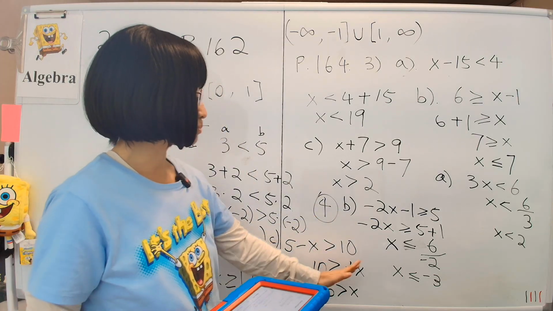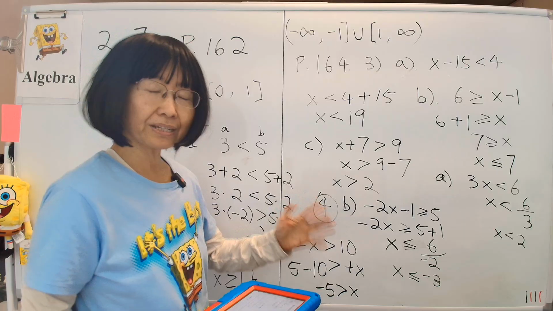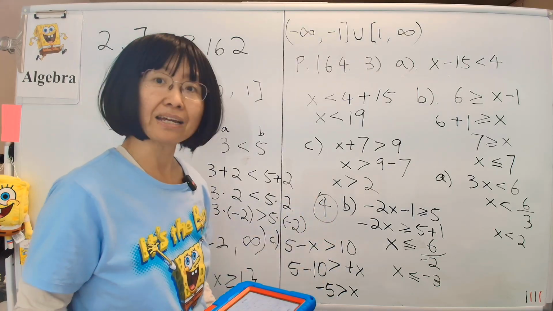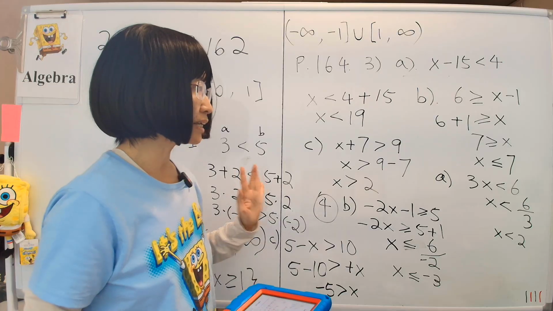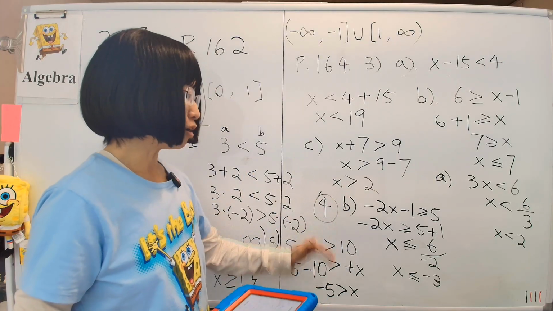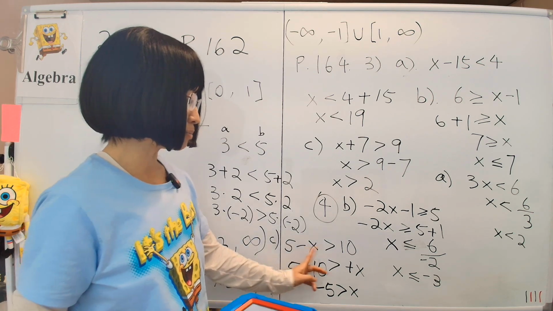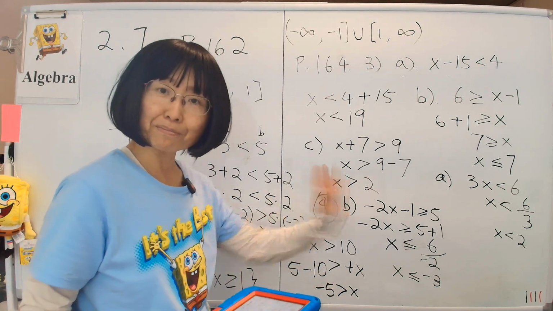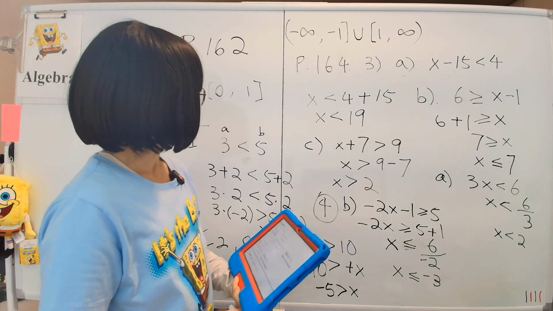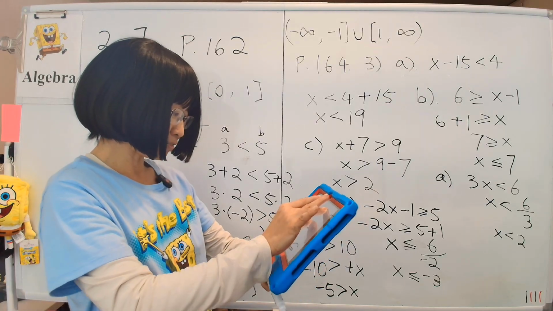So if you keep x positive all the time, you don't even have to worry about flipping the sign. Basically the normal equation solving tricks work for all inequalities as long as you remember to keep your x positive by moving it across. So that's example 4. All right, moving on.